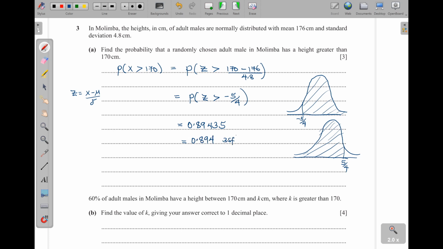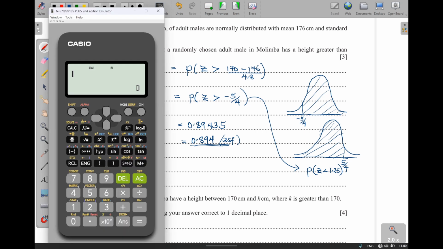Okay, three significant figures. But just like I've said, this one here is the same as the probability for z less than 1.25. So I can go to the normal distribution table, and then I get this answer. Now here I use the R for greater than. How about when I use P, which is for less than? Let's check. Now here I will go to, again, shift, then 1, then distribution is 5. Now for less than, it is a P. So I'll pick 1. Then I'll just put that positive 1.25. Do you see that we get the same answer?